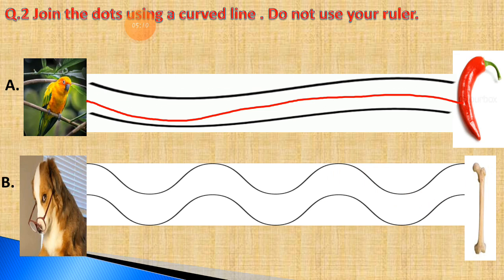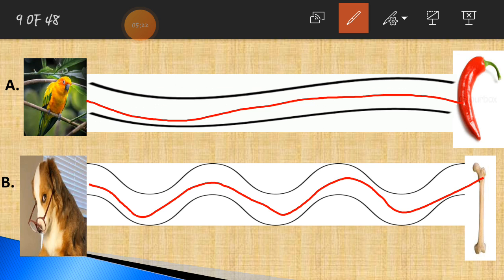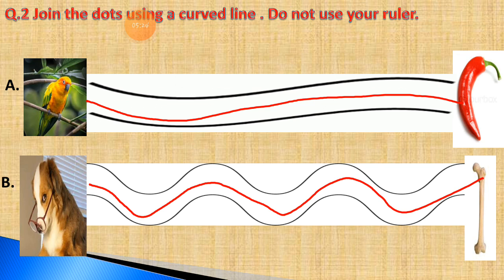Let's draw the line without using a scale. See this, I'll just complete the lines. The dog will reach the bone. You can see this way, you can try to draw these types of lines. You can practice these things. That is very easy, students.